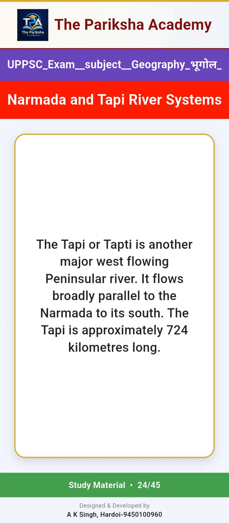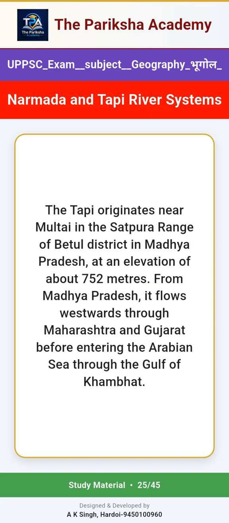The Tapi or Tapti is another major west-flowing peninsular river. It flows broadly parallel to the Narmada to its south. The Tapi is approximately 724 kilometers long. The Tapi originates near Maltai in the Satpura range of Betul district in Madhya Pradesh, at an elevation of about 752 meters. From Madhya Pradesh, it flows westwards through Maharashtra and Gujarat before entering the Arabian Sea through the Gulf of Khambhat.